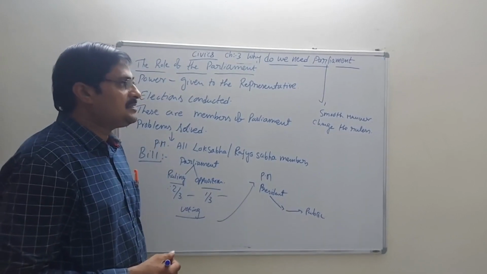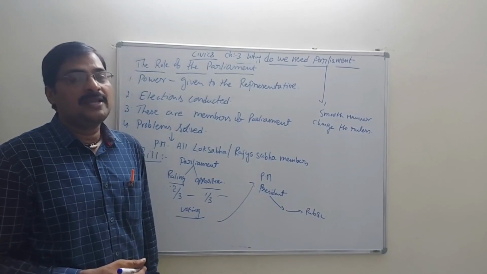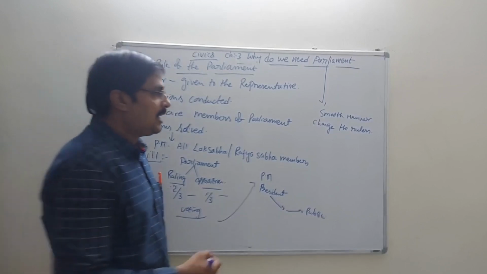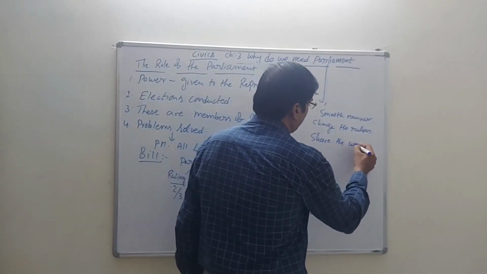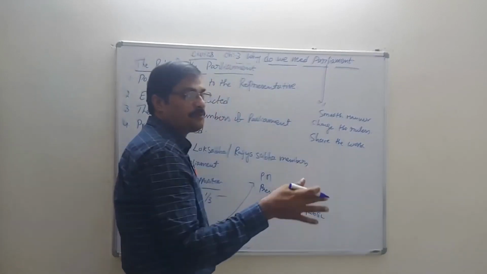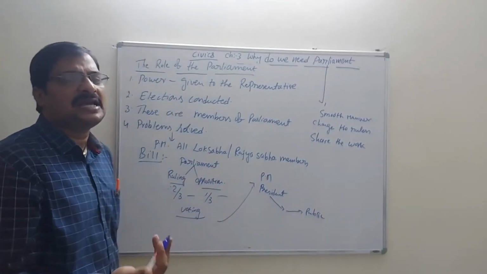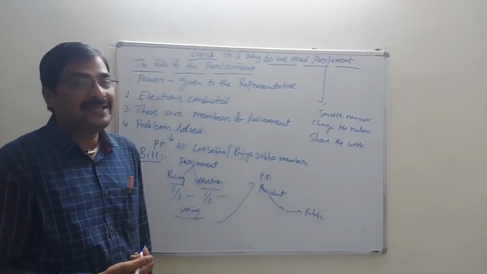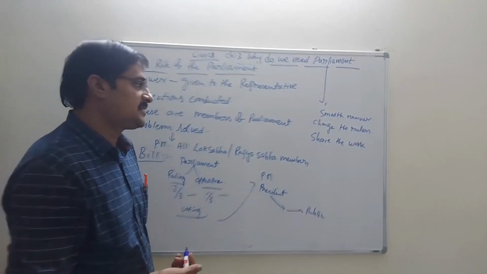So, changing the rulers, running the government smoothly without disturbance, and sharing the work among all kinds of people who have talents. Some people have talent in education, some in health, and some in constructing roads and buildings.